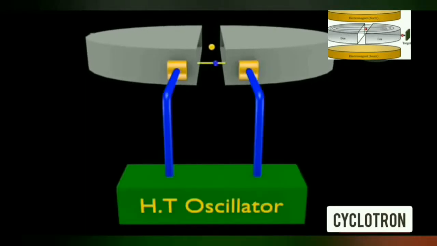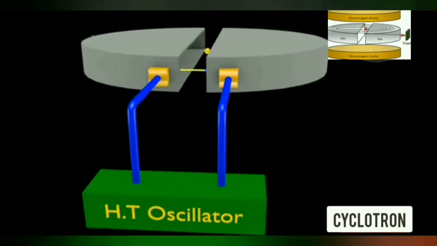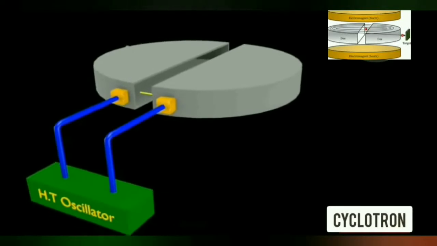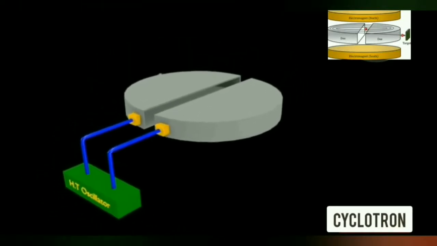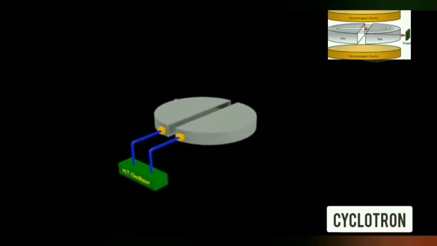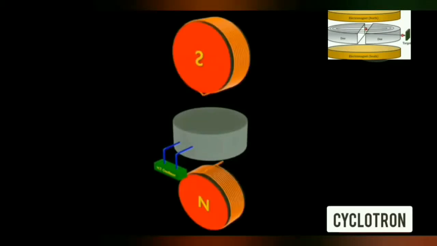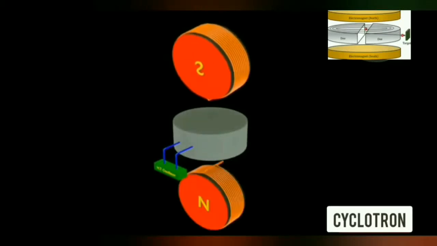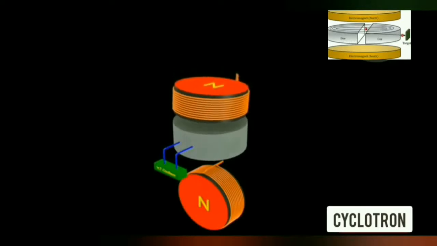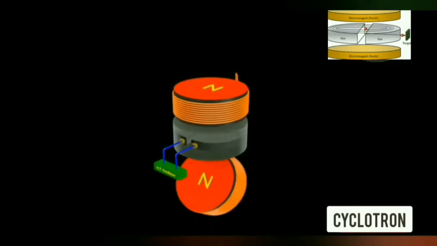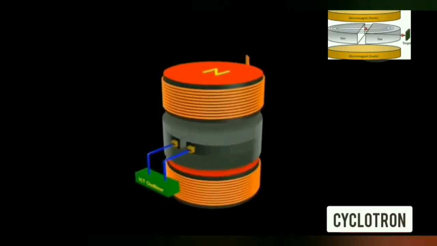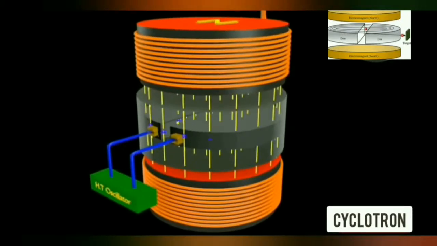The Ds are connected to the terminals of a radio frequency oscillator or a high tension oscillator, so that a high frequency alternating potential of several million cycles per second exists between the Ds. The Ds are enclosed in an insulated metal box containing gas at low pressure. The whole apparatus is placed between the poles of a strong electromagnet which provides a magnetic field perpendicular to the plane of the Ds.